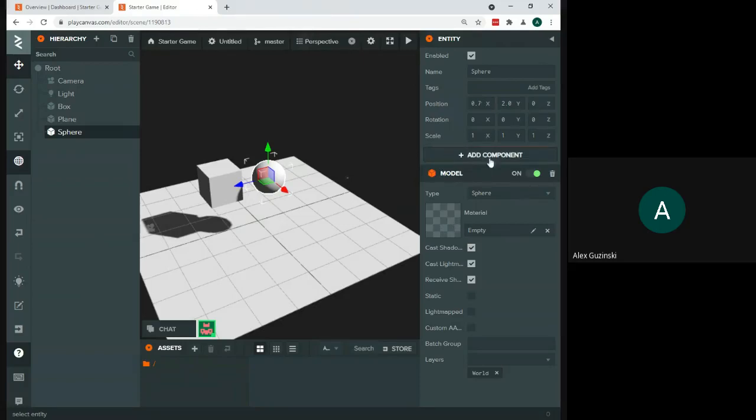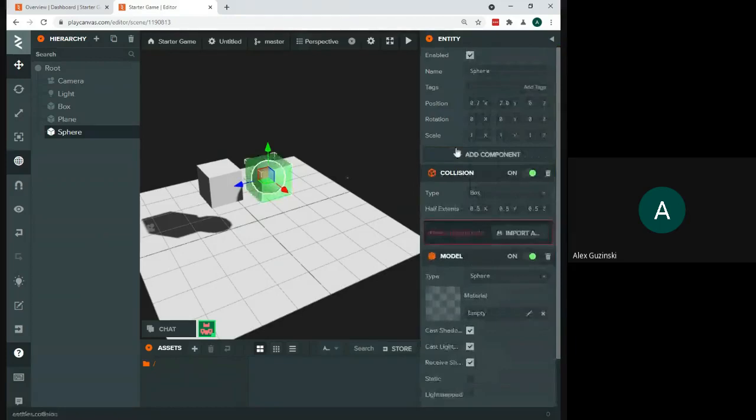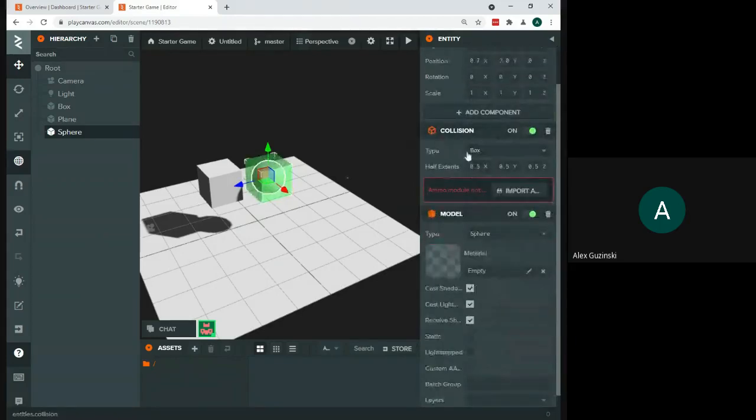All right, so we're going to go to this big button right at the bottom of our entity settings that says Add Components. And it's going to give us all kinds of options here. We're going to go to those two that I talked about, which are rigid body and collision. So I'm going to do my collision first, since it's higher up on the list. Doesn't matter the order we actually add them in, as long as we have them both. So I'm going to go to collision first. And I want to change this collision type from box, and I can actually see it right now. It's showing up as a green box around my sphere. I'm just going to change it from box to sphere.